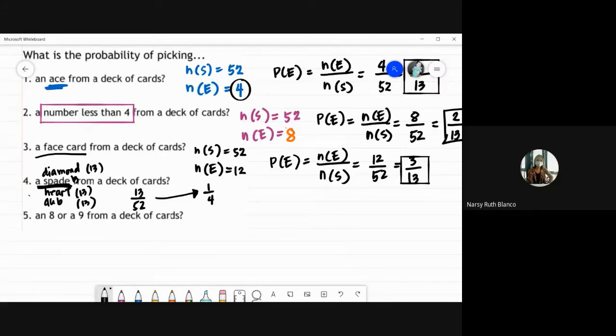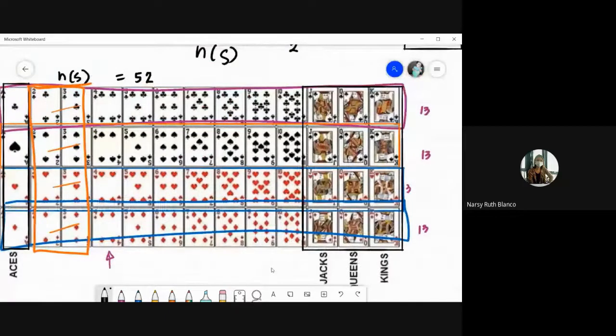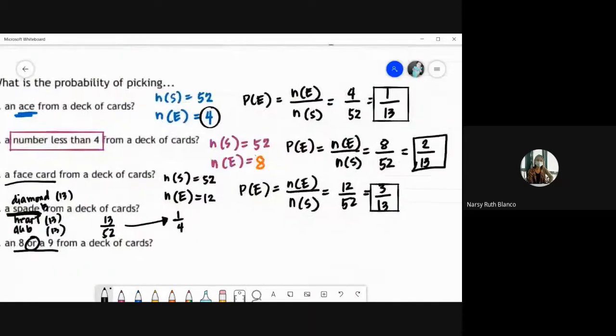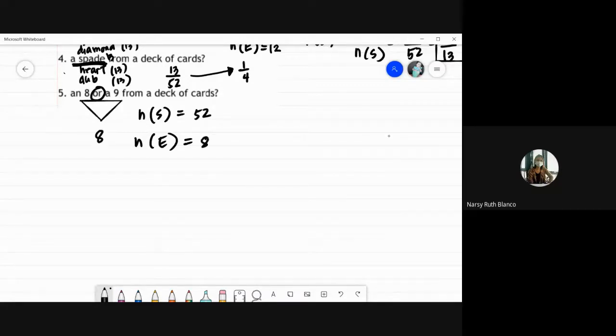Okay, eto. Like itong sa number 5, gumamit siya ng or. So, getting an 8 or a 9. So, ipag-plus nyo lang lahat ng cards na 8 sa cards na 9. Eto sila. So, ilan lahat yan? That's 8. Right? So, the probability of getting an 8 or a 9 would be, so, ang ating number of all possible outcomes ay 52 pa din. Ang number of favorable outcomes, so 8 or 9 na card, sila ay 8. 8 pieces lang sila. Okay?